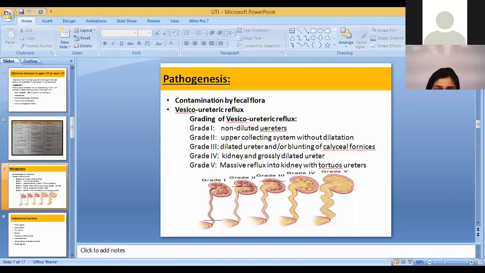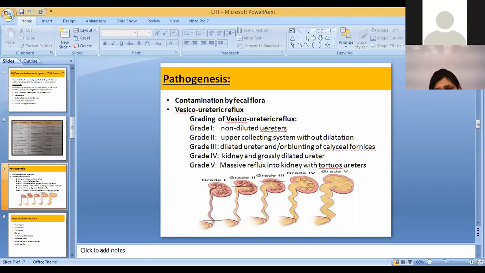The washing technique should be that after defecation, they should not wash their bottom from back to front, otherwise there could be contamination with fecal flora. Even prolonged use of a diaper with fecal material in it can cause fecal flora contamination of the urethra, especially in girls.